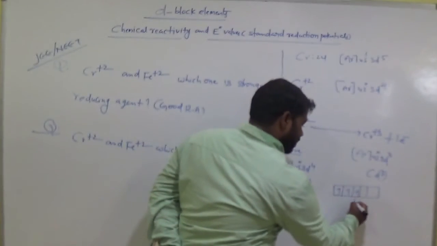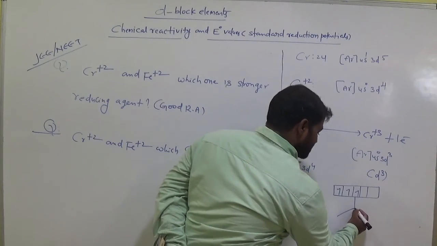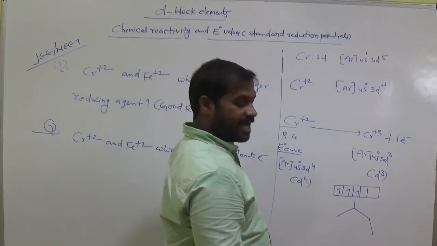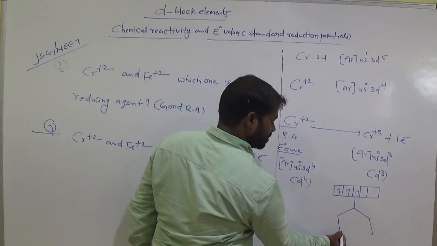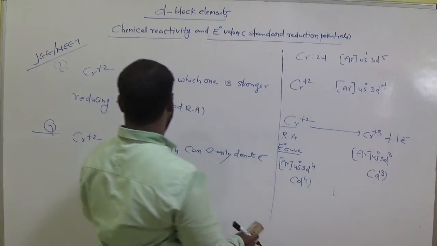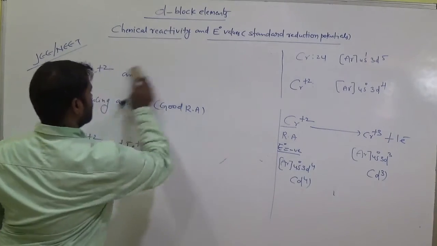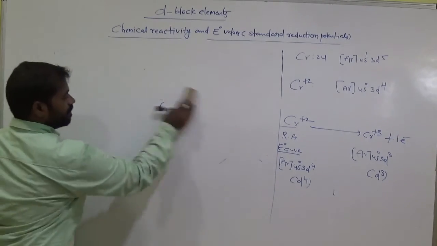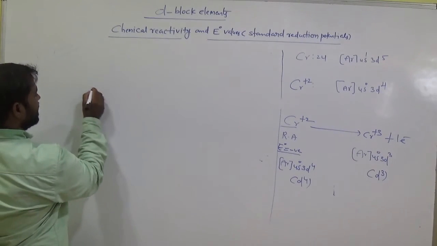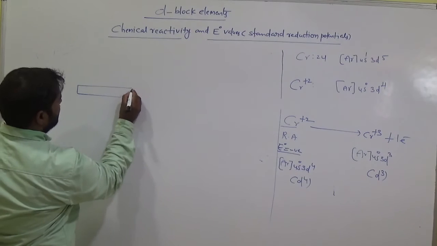Now these d orbitals can be split. This is the question, right? I will explain here. Chromium d3 configuration is there in Cr plus 3.